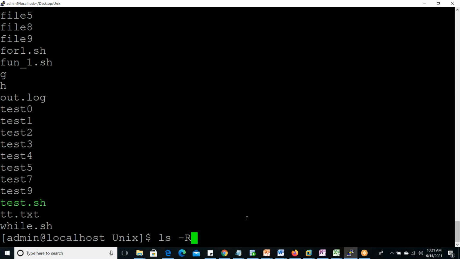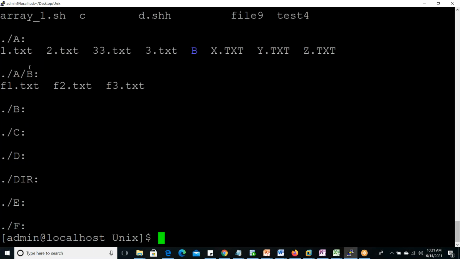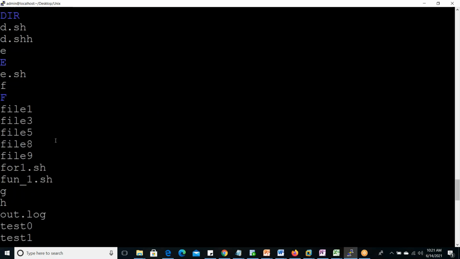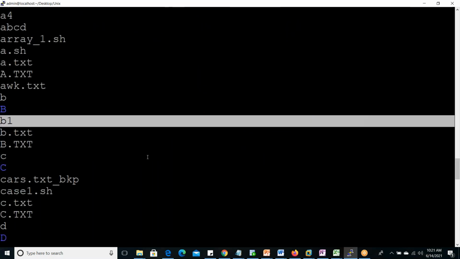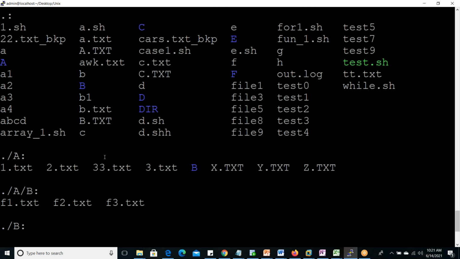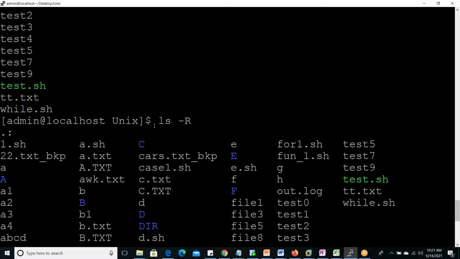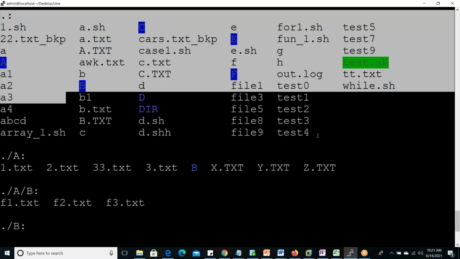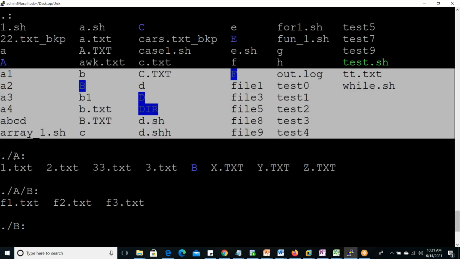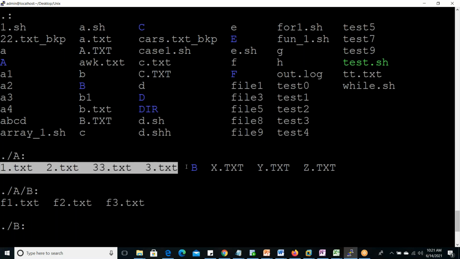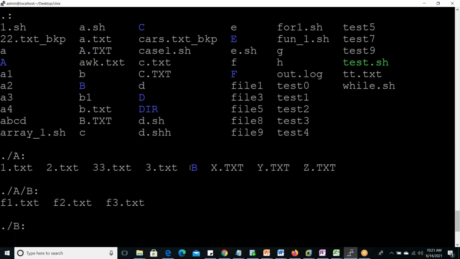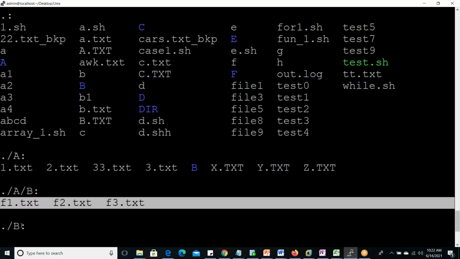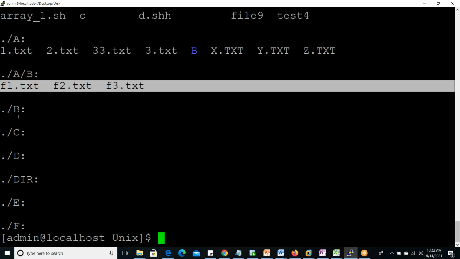ls -R, recursively it will display. First it will display the files and directories directly present under the path where we are currently present. After that, one directory is A. Under that A directory, these are some files. B is also present, B is a directory. Now under A/B, these are the files. Now under B, nothing is there.